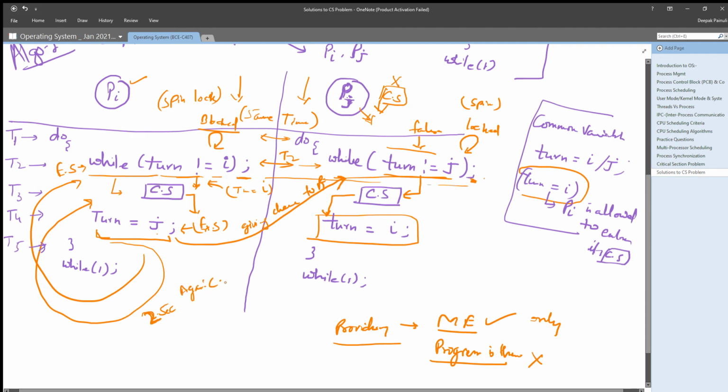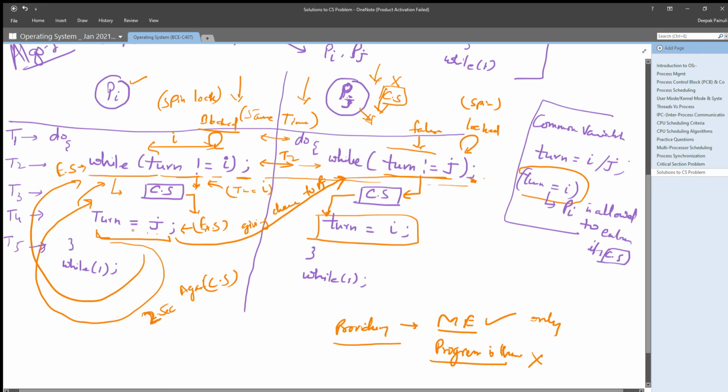But what is happening here, when it came here, it is checking turn's value for i, but because you have updated the value of turn to j and Pj doesn't want the critical section, that means it is not taking the critical section, right?